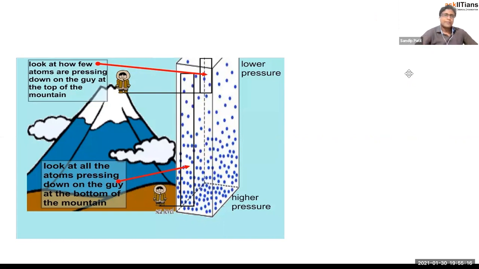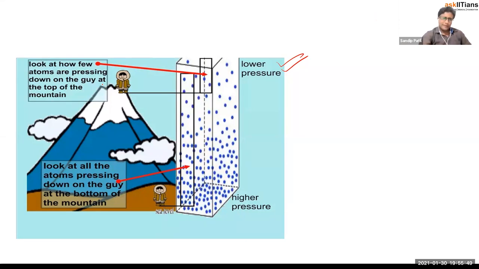Why is it like that? Right. Here you can see two people there, right? One will be at sea level and one is at the top, right? What is the person who is at the sea level saying? He's saying, look at all the atoms pressing down on the guy at the bottom of the mountain. So here you can see the air column, right? Here there are a lot of molecules. Many molecules are there. At the top you can see there are very few molecules. So look at how few atoms are pressing down on the guy at the top of the mountain.